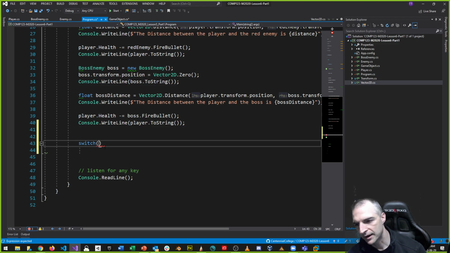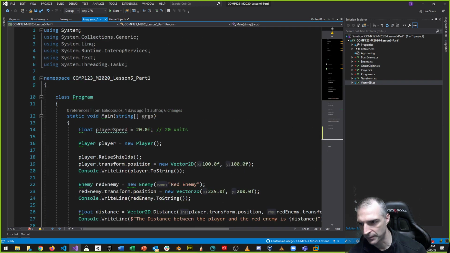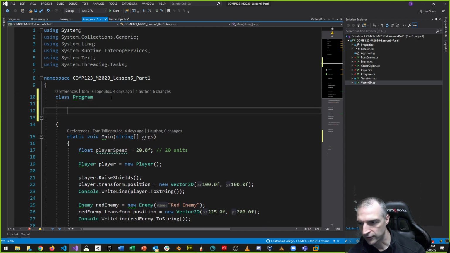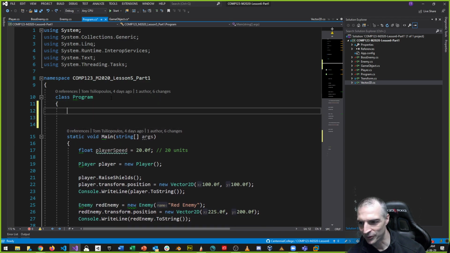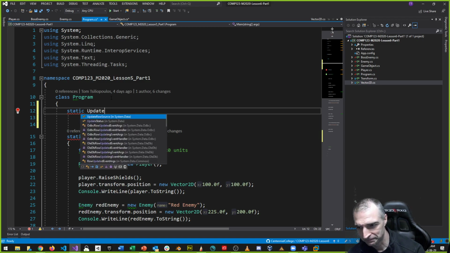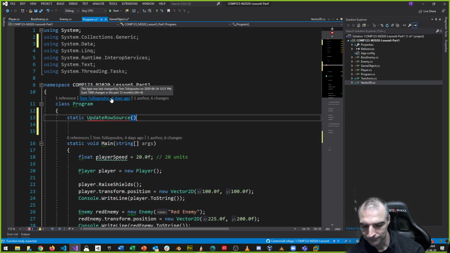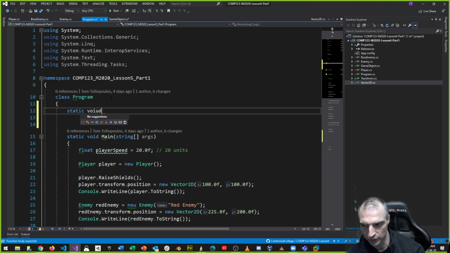So example, let's say I made a public static method. We'll make it up here, under the program class. Let's make a public static. Actually, we'll call it just static. A static method. We'll call this update, which returns void. We'll make this void.